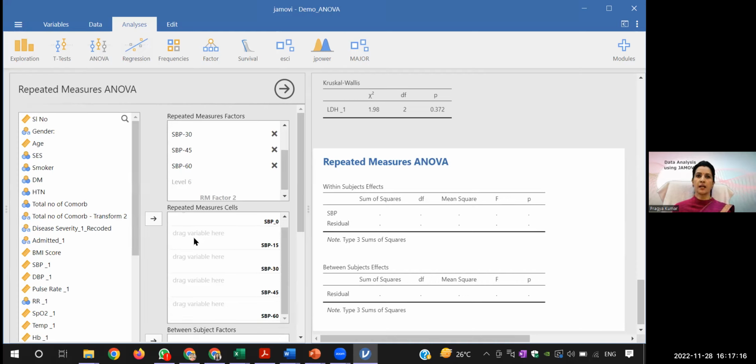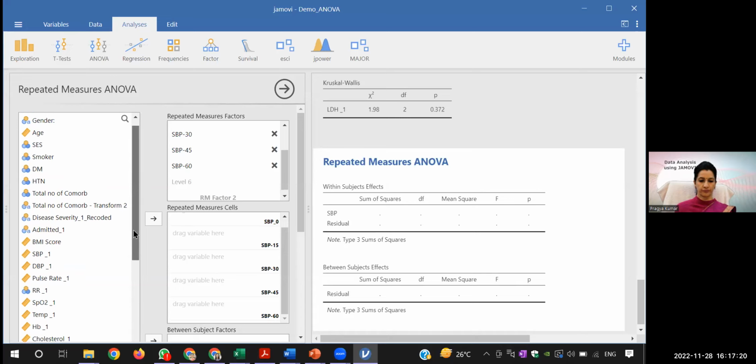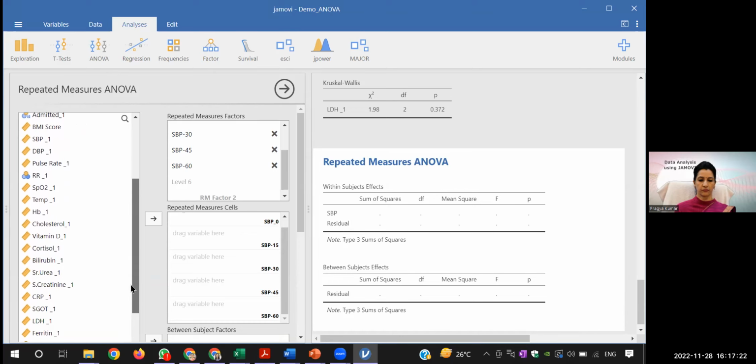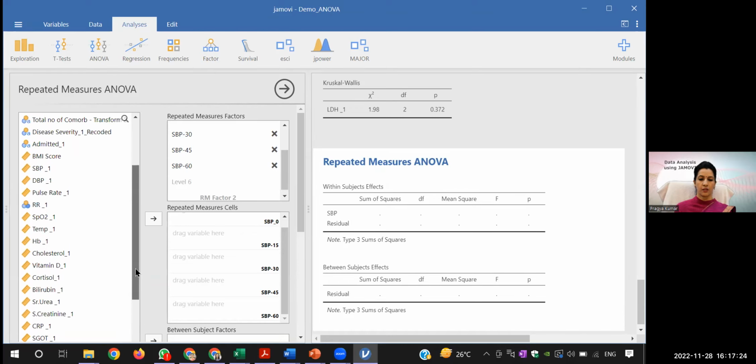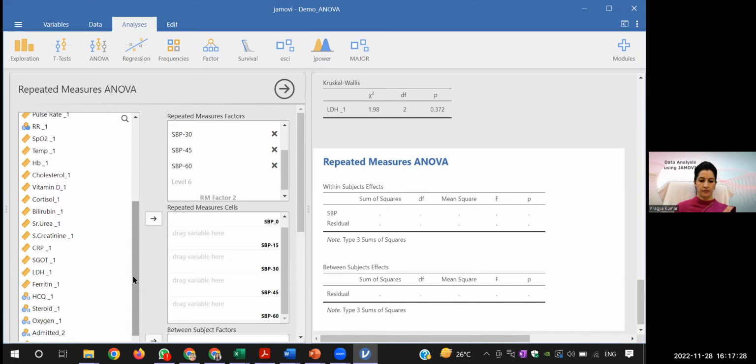Now I have to drag the variable here. So I will have to look for, maybe this SBP1. Ma'am, this data sheet is actually the ANOVA one, I think. I have not opened it. Yes, it is not opened, ma'am.